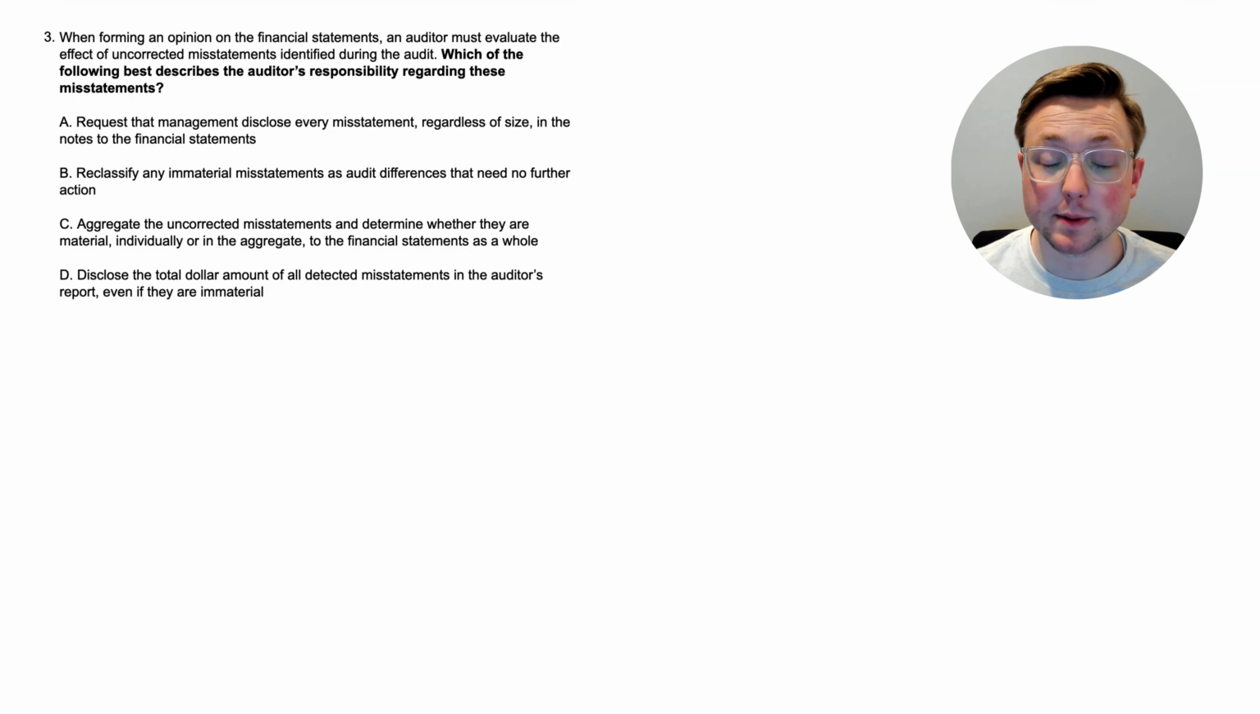Option A, request that management disclose every misstatement regardless of size in the notes to the financial statements. Option B, reclassify any immaterial misstatements as audit differences that need no further action. Option C, aggregate the uncorrected misstatements and determine whether they are material, individually or in the aggregate, to the financial statements as a whole. Or option D, disclose the total dollar amount of all detected misstatements in the auditor's report, even if they are immaterial.